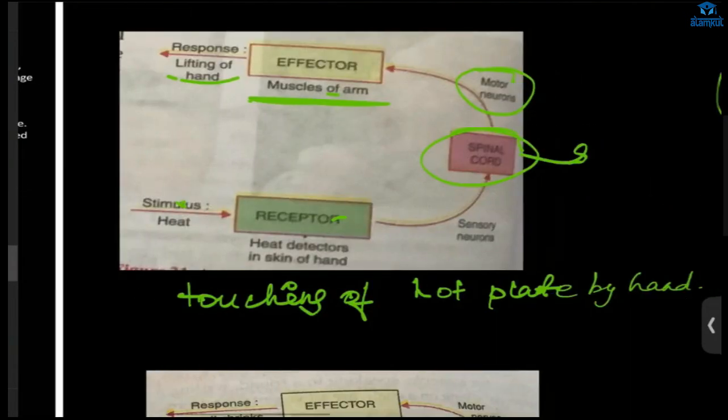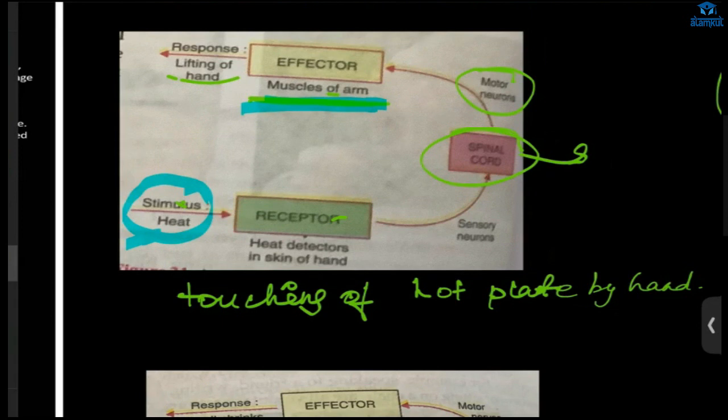So when we touch a hot pan by hand, what will happen? There will be a stimulus, right? That is heat. Receptors are sensitive to it, and will detect the stimulus. Impulses will be generated, right? The sensory neurons will carry it to the spinal cord. Then the spinal cord will tell what to do, that is to lift the hand. This information will go to the motor neuron, which will take it up and pass it to the effector, the muscle of our arm. Okay, got it?